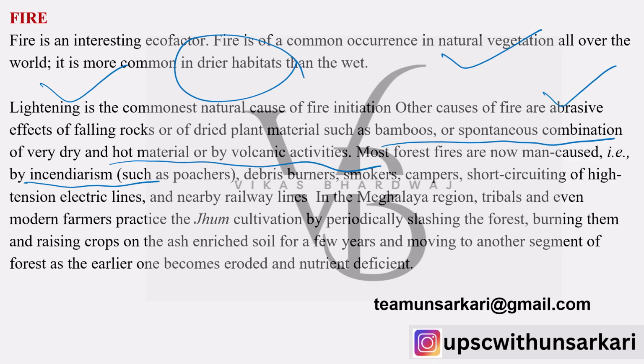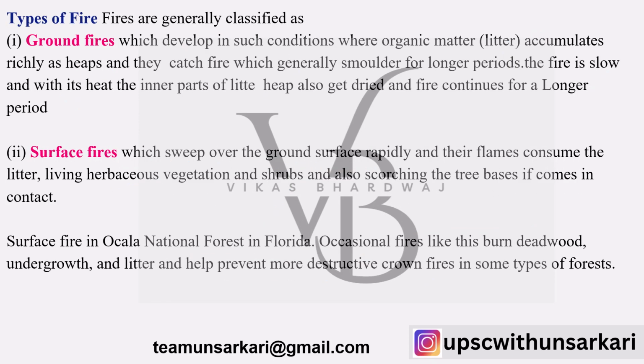For example, in the Meghalaya region where jhum cultivation is practiced, slash and burn is used periodically. That means the area is used for agriculture and then later it is burned down, burning them and raising crops on the ash enriched soil for a few years, and they move to another segment of forest as the earlier one becomes eroded and nutrient deficient.